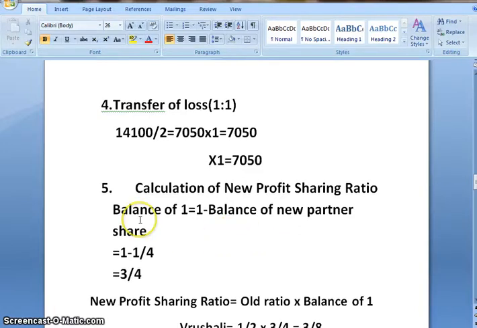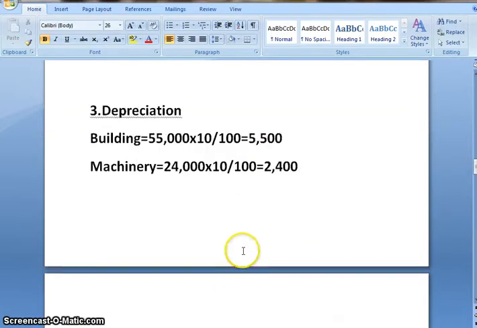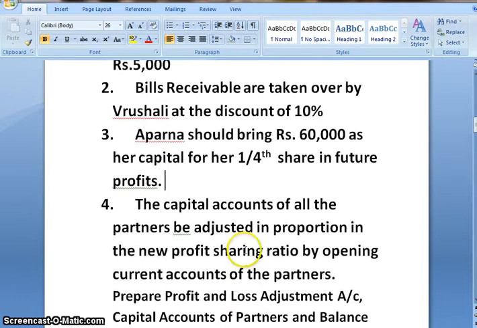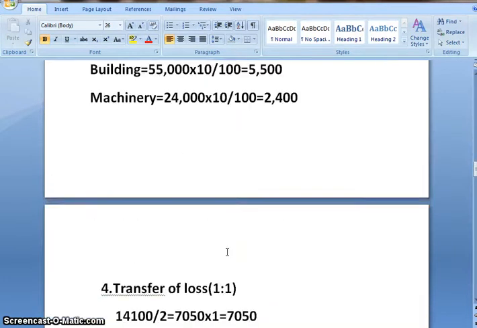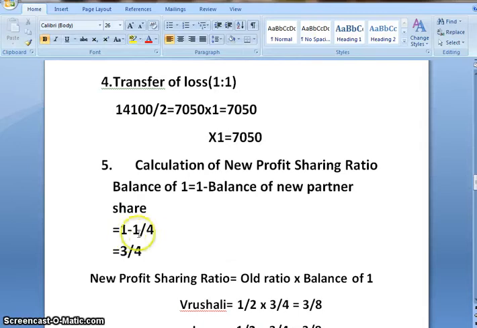Step 1, balance of 1 would be 1 minus balance of new partners. So 1 minus, what is the share of Aparna? 1/4. So 1 minus 1/4, 4 ones are 4 minus 1, that would be 3/4.